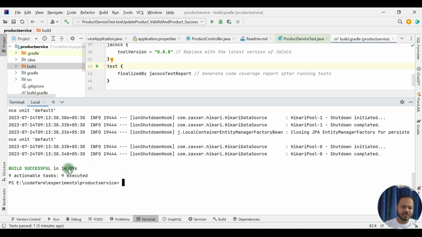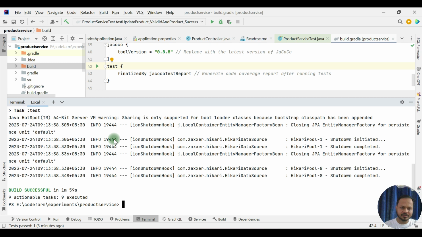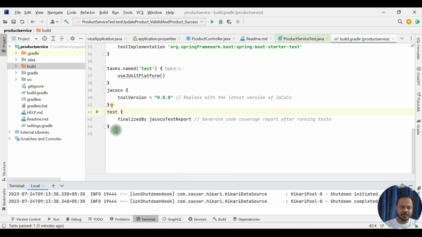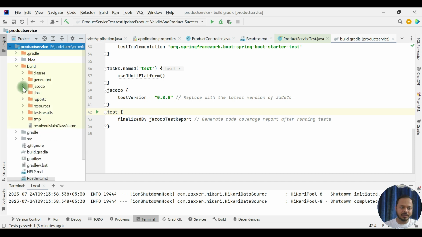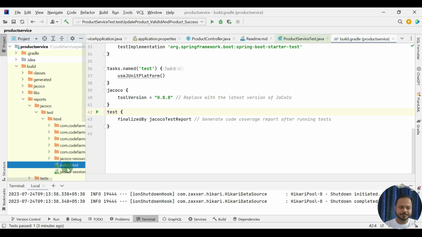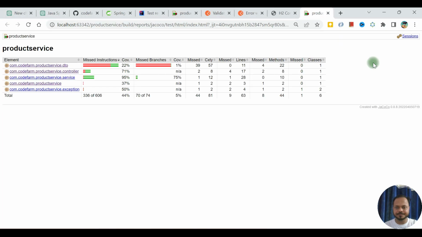So you see the Jacoco test report task executed here, after test. So refresh this part here. Come to build, report section here and then jacoco, index.html, and open this. Yeah, it is giving us 44% coverage. So we will examine one by one and see what we can do here.